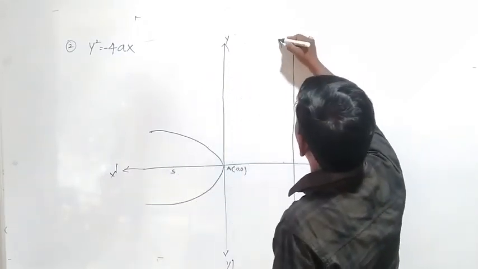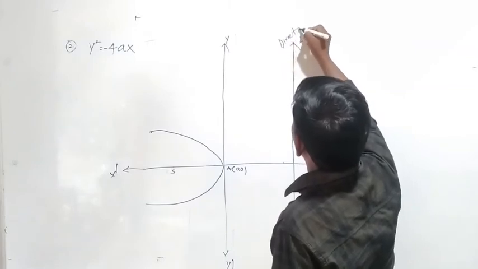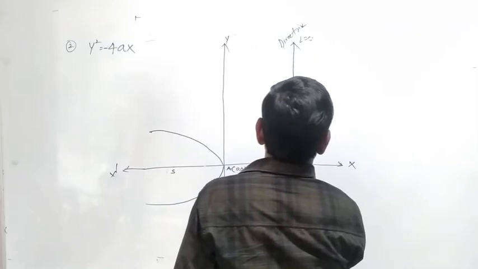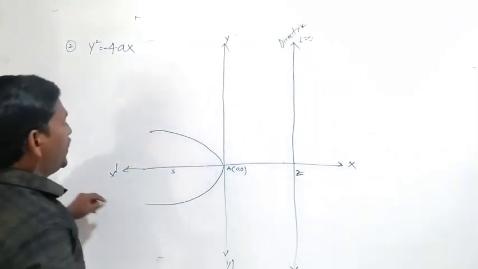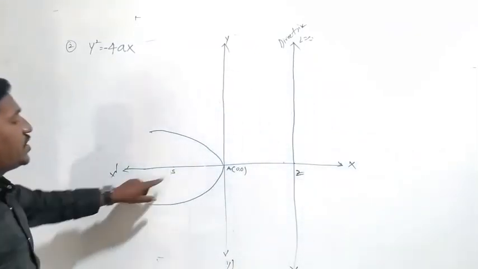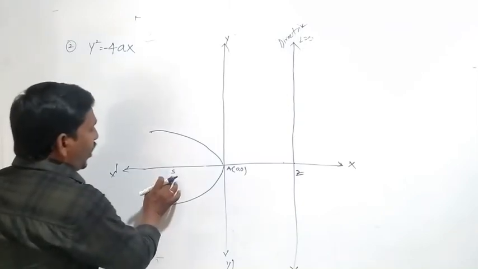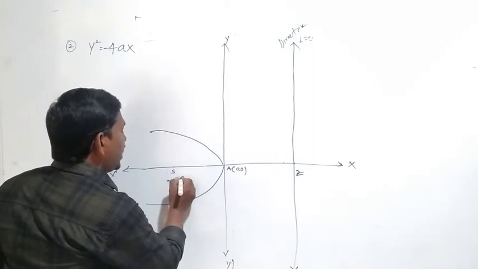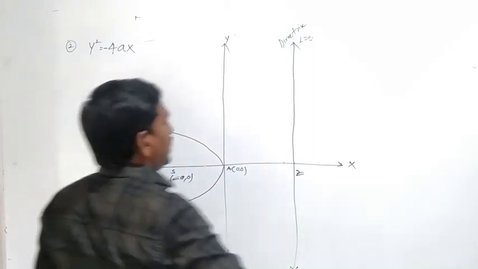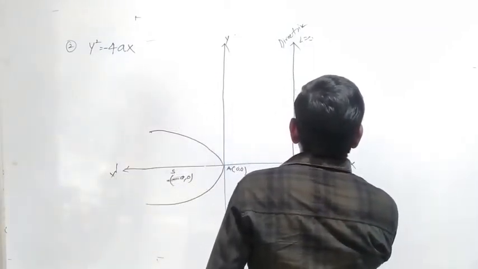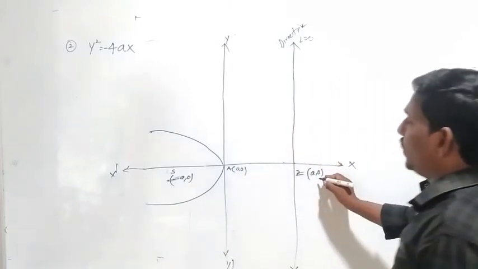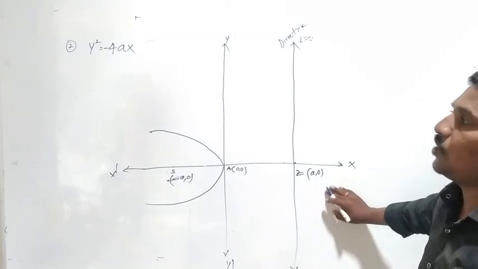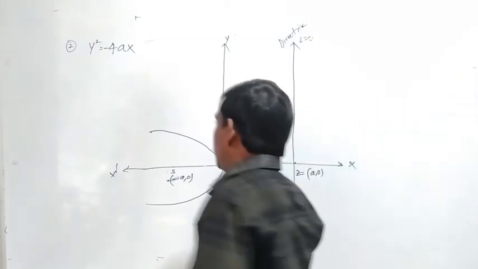That means directrix. There is a point Z on the x-axis. The fixed point on the x-axis, minus a, 0, and Z is a, 0. So this is the shape of y square equal to minus 4ax.